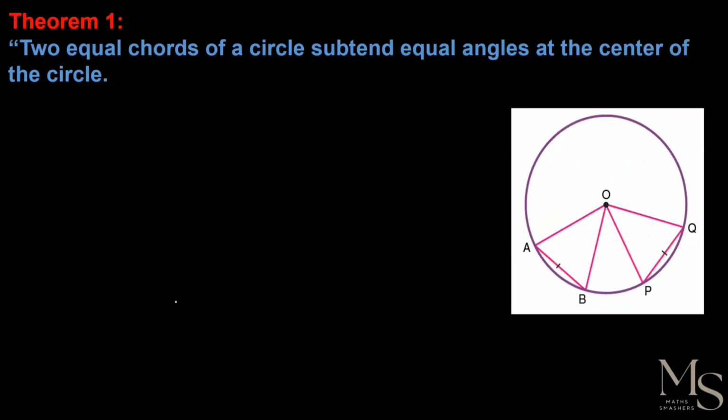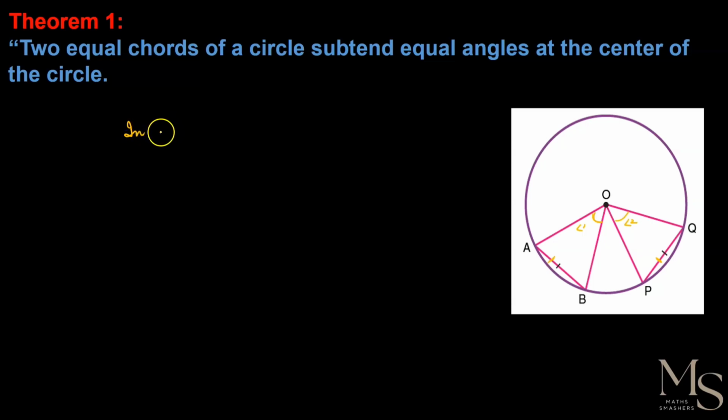So let's start. Our first theorem is that two equal chords of a circle subtend equal angles at the center. That means we are given that the chords are equal. This chord is equal to this one, and we have to show the angle subtended at the center. Which angles are subtended at the center? This angle 1 and this angle 2. So we have to prove that angle 1 is equal to angle 2. So how can we prove it?